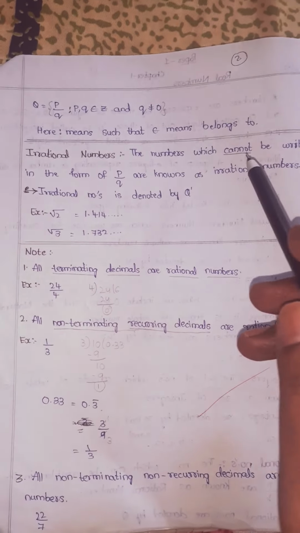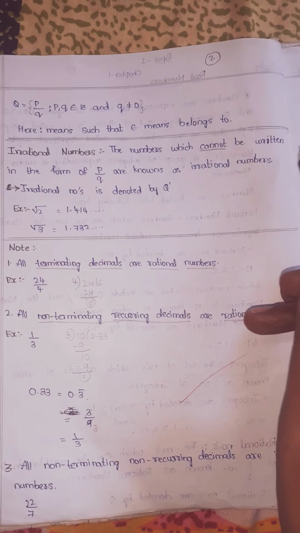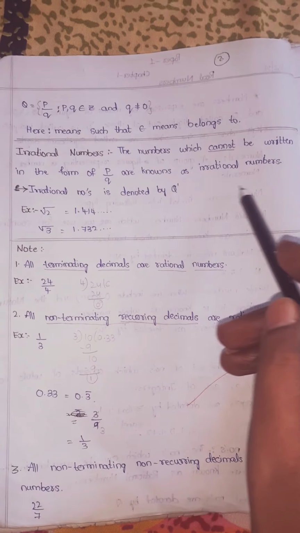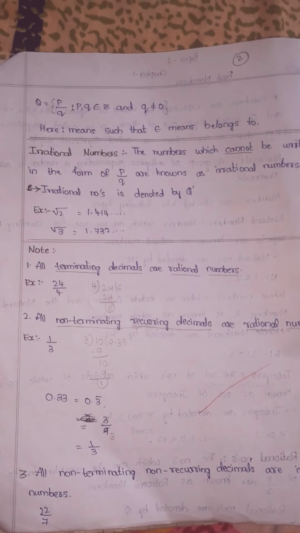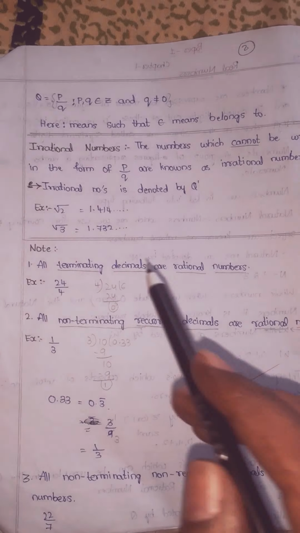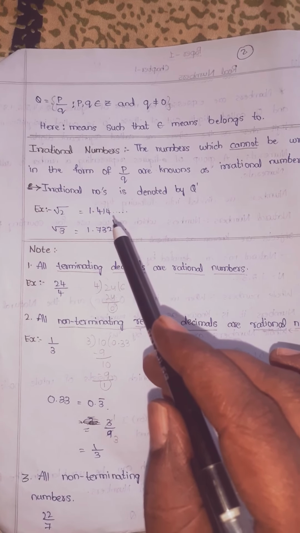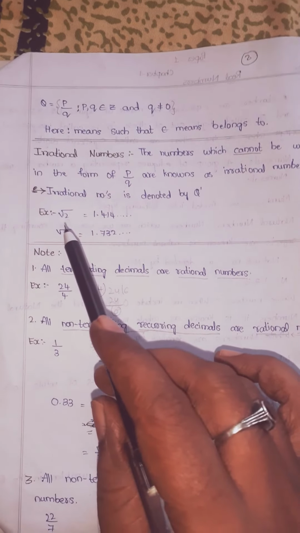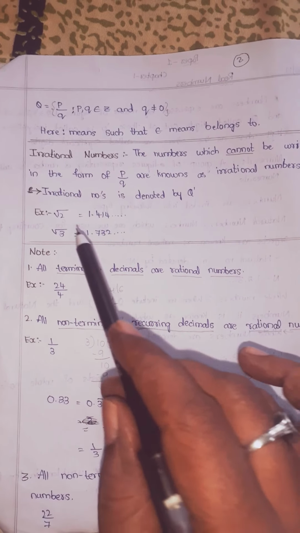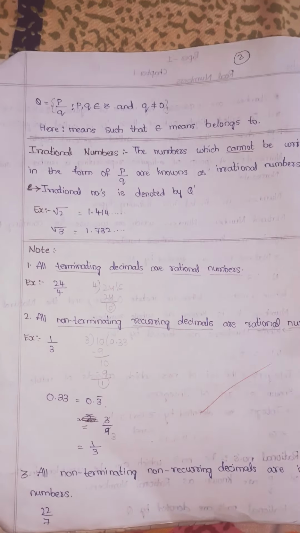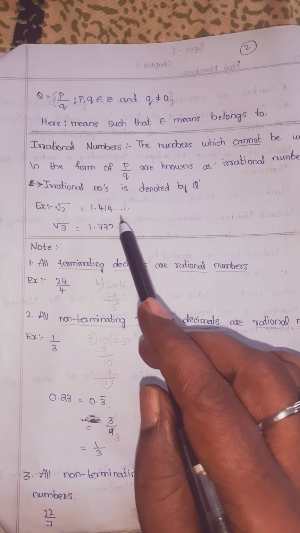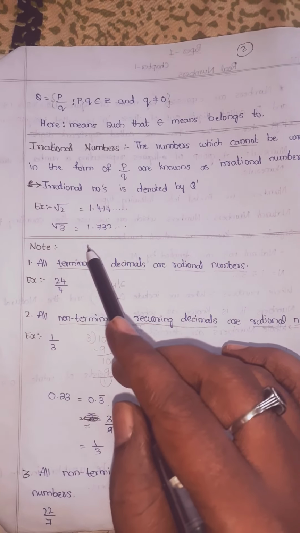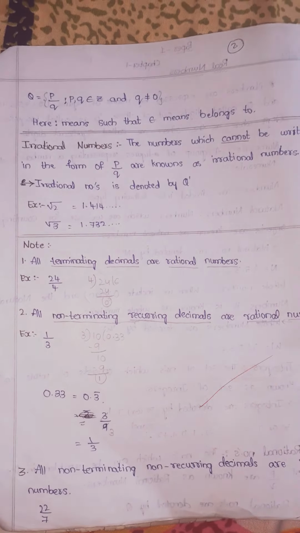Next, irrational numbers, children. The numbers which cannot be written in the form of p by q are known as irrational numbers. Irrational numbers are denoted by Q dash. So root 2 is equal to 1.414, and so on. You should remember root 2 and root 3 values, children. How we got these values I will explain in further classes. Root 2 means 1.414, and so on. Root 3 means 1.732, and so on.